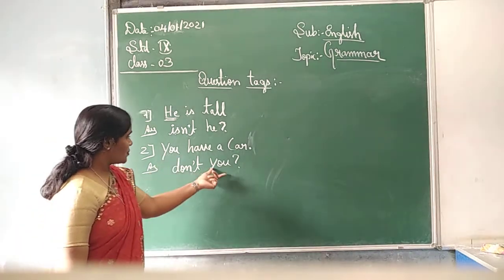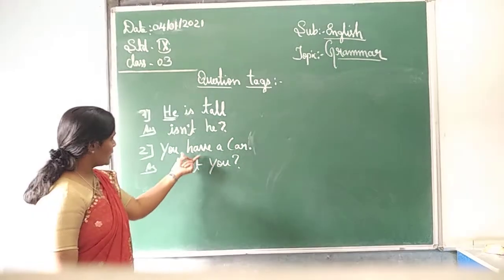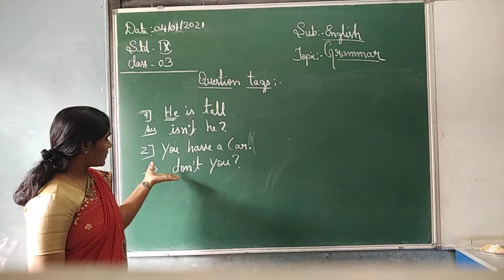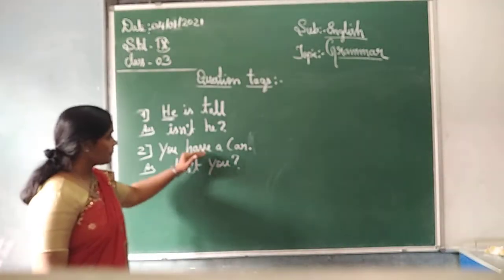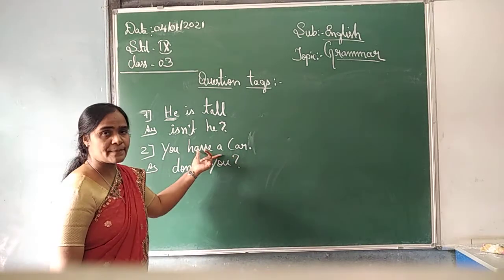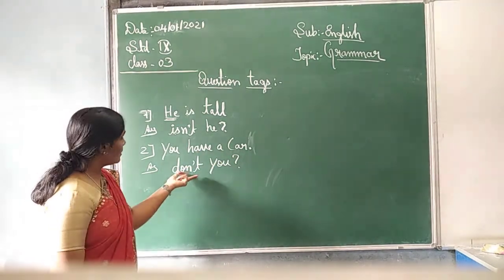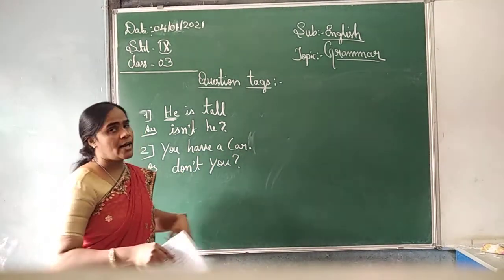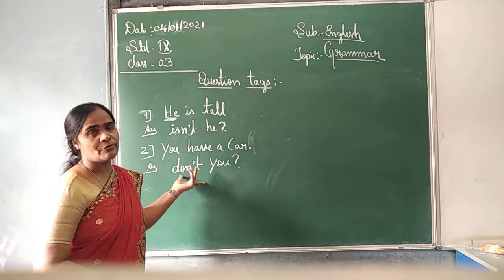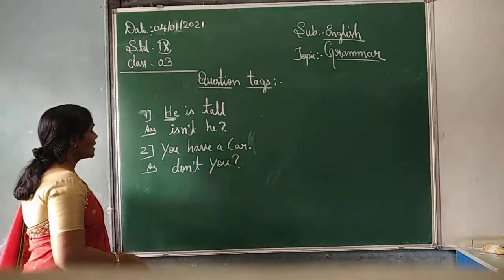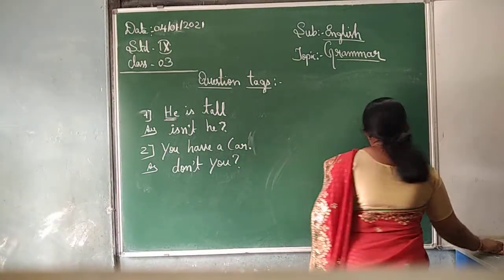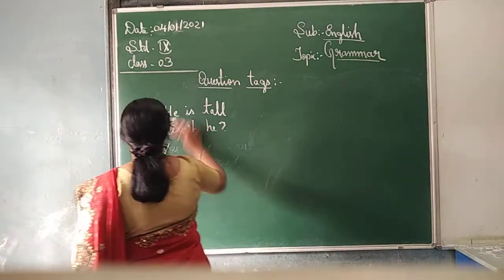See, don't you? You comes here, then have is there. So we are asking a single person. For the simple statement, you have a car, how are you going to write? I have a car, I don't have a car, because it is a negative form. So we have to write here, don't you? A few examples are there. Let's learn.